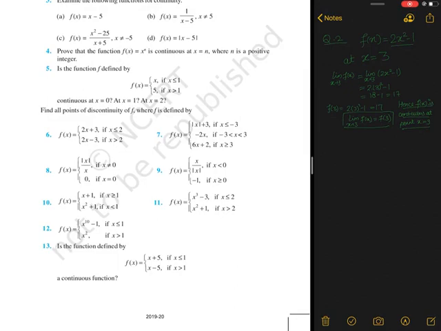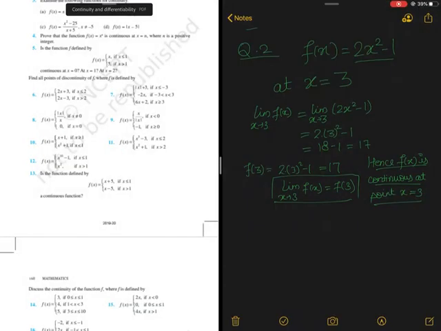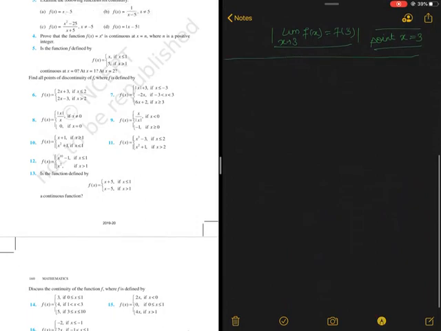Now I will take question number 5. Let me write what question 5 is saying. Question number 5. They are saying that f(x) equals x when x is less than or equal to 1, and it is 5 when x is greater than 1. Okay. And he is asking to check the continuity at x equals 0, x equals 1, x equals 2. Okay.